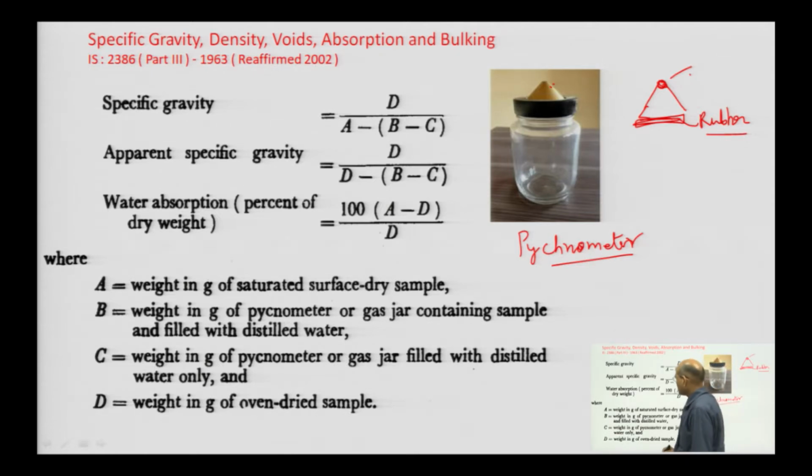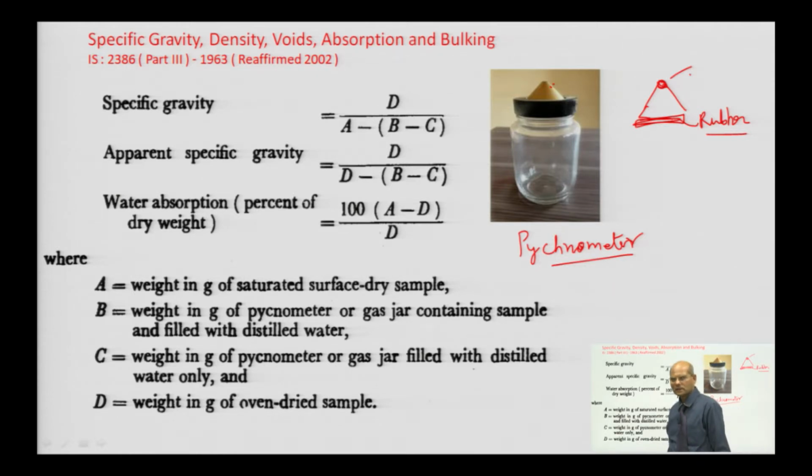The specific gravity of aggregate can be found with the help of D divided by A minus B minus C. So, what is the specific gravity?